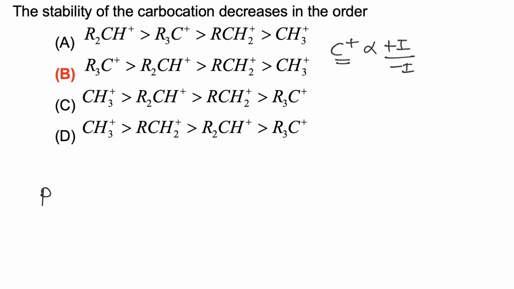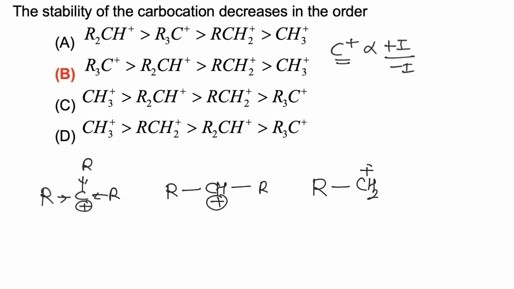Now if we take primary, secondary and tertiary carbocation, in tertiary carbocation 3 alkyl radicals or electron donating groups are present. Then 2 degree carbocation, in which 2 electron donating groups are present. Then 1 degree carbocation, only 1 electron donating group, and methyl carbocation is least stable. So with increasing plus I effect, stability of carbocation increases. So 3 degree is more stable, then 2 degree, then 1 degree, then methyl or 0 degree, and hence the correct answer is B.